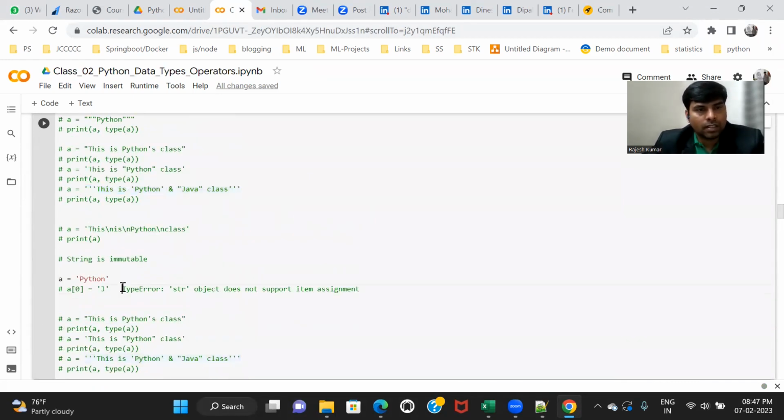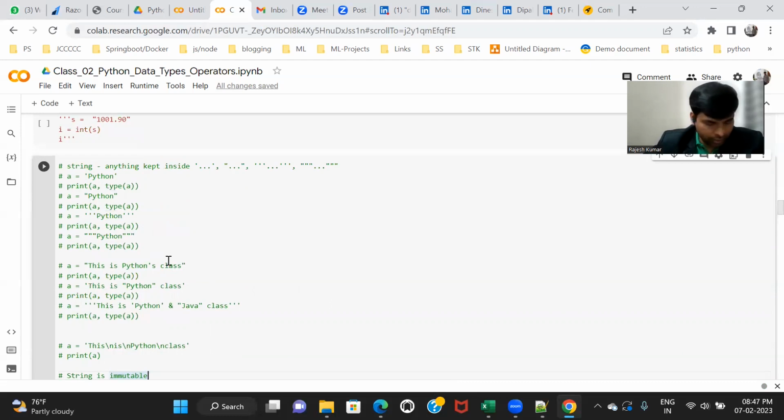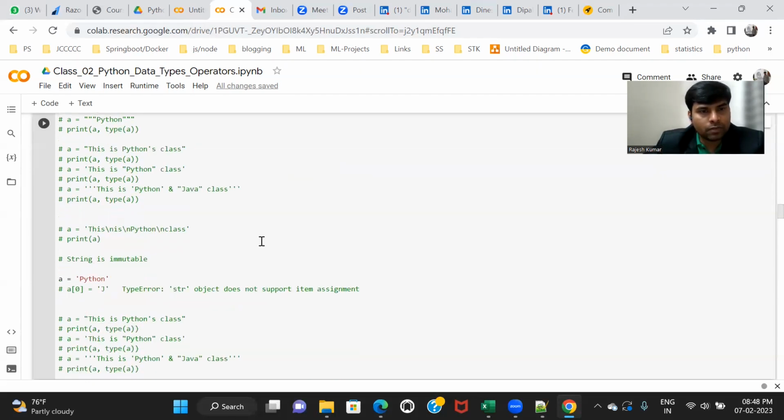Okay. There's one more concept about string. String is immutable. This concept I will touch upon later, because string is a very complex data type. It has a lot of attributes, a lot of features. So I will take a special class only for string. Right now I am just giving you an overview about how to create a string. I don't want to go into much detail about it. So there are ways you can create a string: single quote, double quote, and triple quote, like this. So this much information I want to give you.